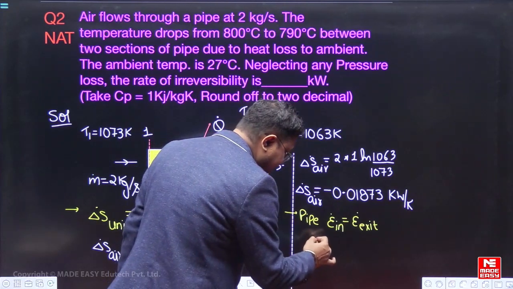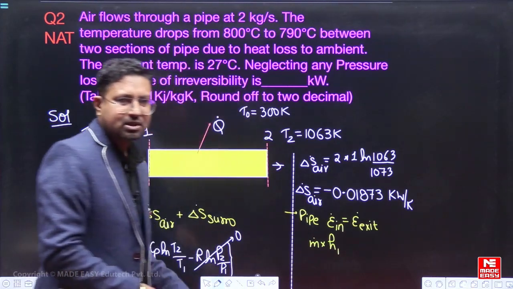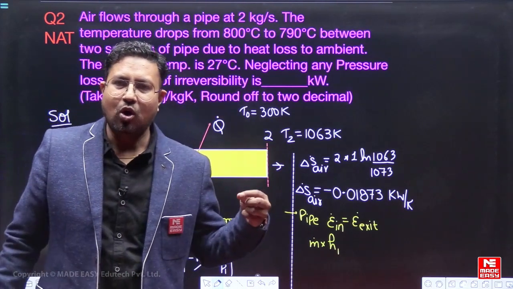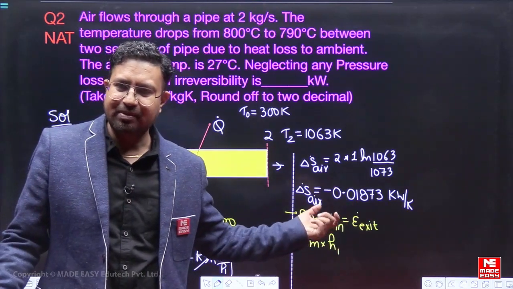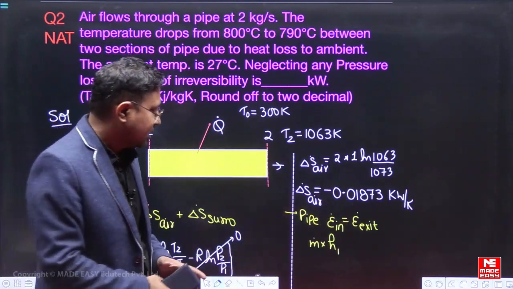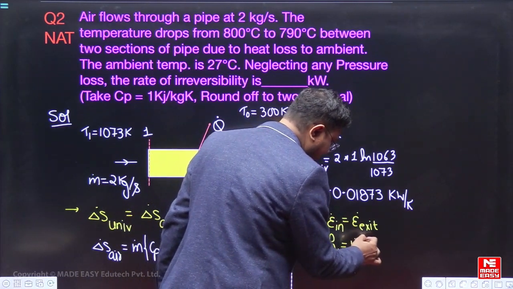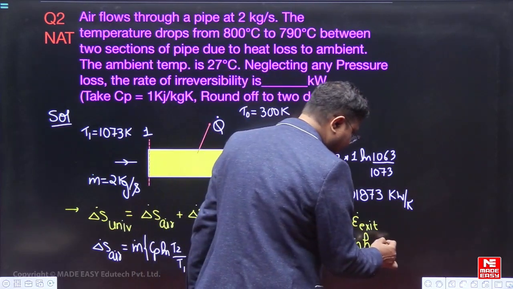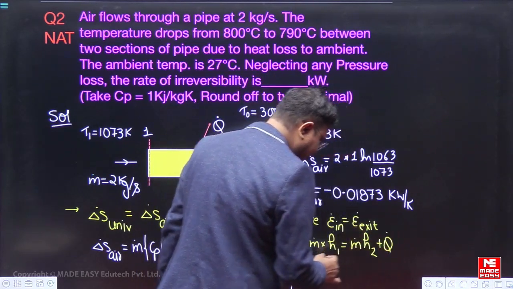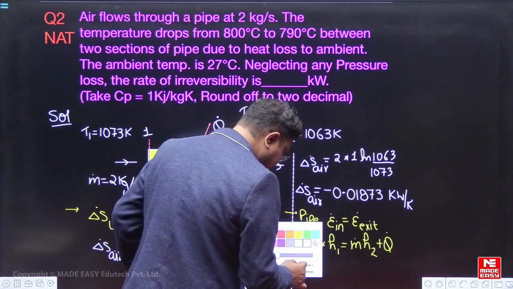We have the mass entering, so m dot into h1, the enthalpy per unit mass. Kinetic energy and potential energy have not been given, so we will write m dot into H1 is equal to the mass exit, m dot itself by conservation of mass, into H2 plus q dot. So we can easily find out the value of q dot.